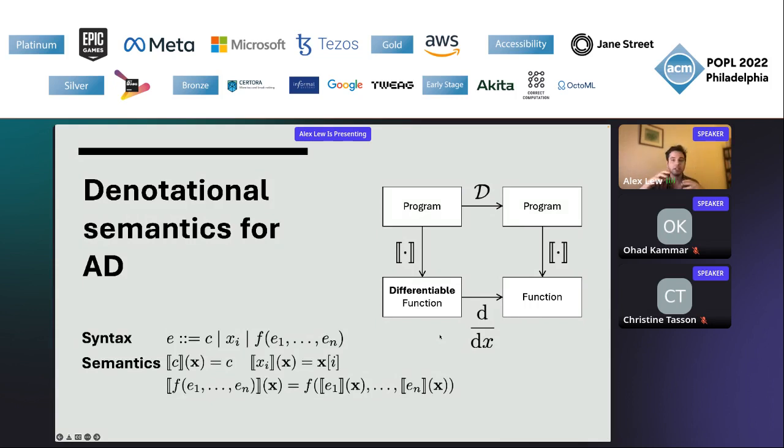If our language is sufficiently simple, this picture holds up without any further modification. For example, here's a very simple language for differentiable programming. Programs in this language can be interpreted as functions of an input vector x. So a constant c denotes the constant function. The subscript x sub i denotes the ith element of the input vector. And a program that calls f denotes the function that, given a vector x, first computes the arguments to f, and then runs f to obtain a final result. Now, every program in this language denotes a differentiable function, which we can differentiate using a pretty simple AD macro that just applies the chain rule.